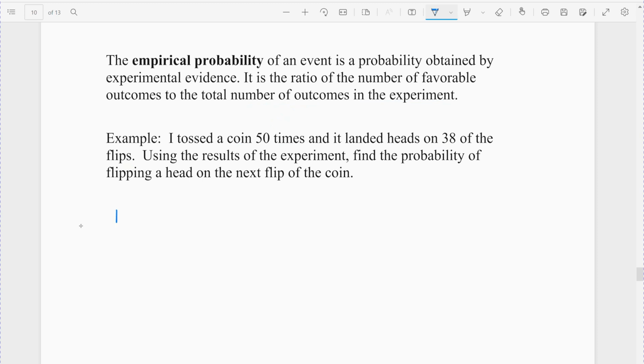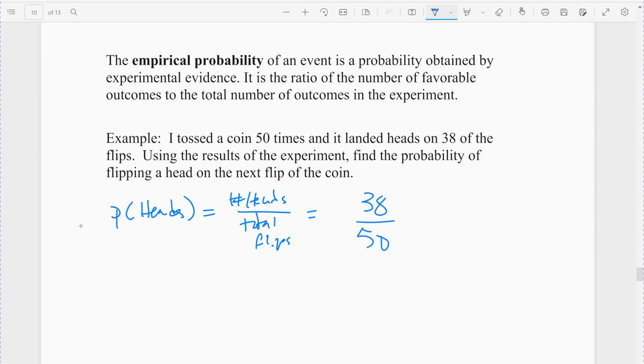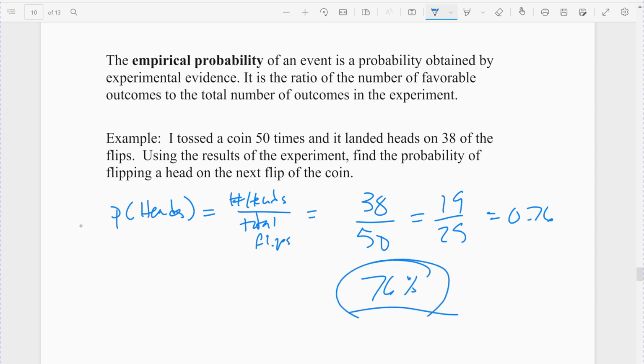So this would just be, well, probability that I get heads based on my observation would be the number of heads over my total flips. And so 38 out of 50, so it's 19 out of 25 or 0.76 or 76%. And so this particular experiment didn't come out to 50%, and that's okay.